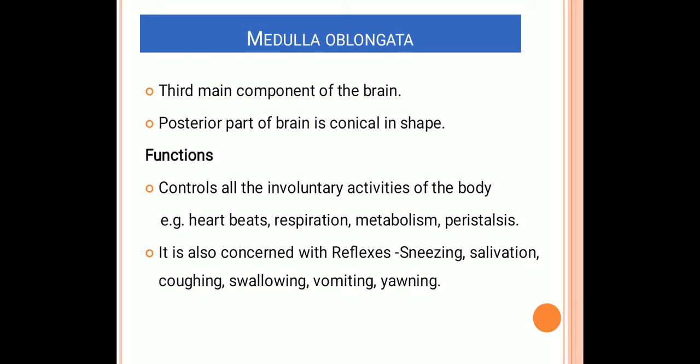So here we already discussed the different types of the brain, and its structures and functions.